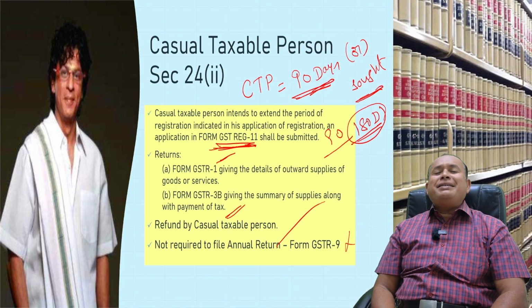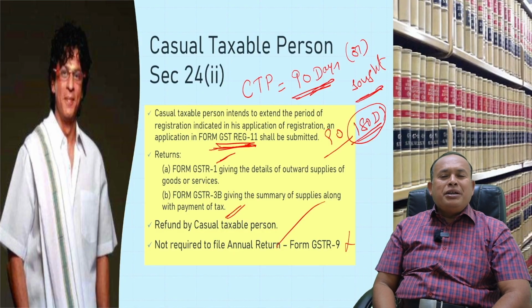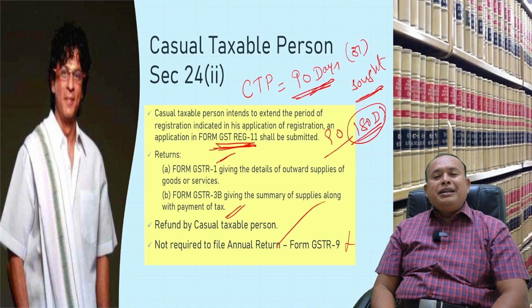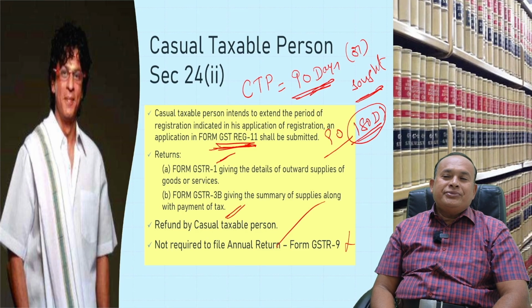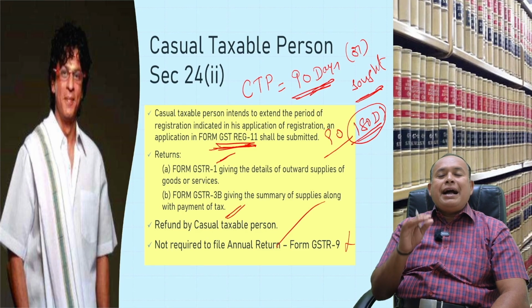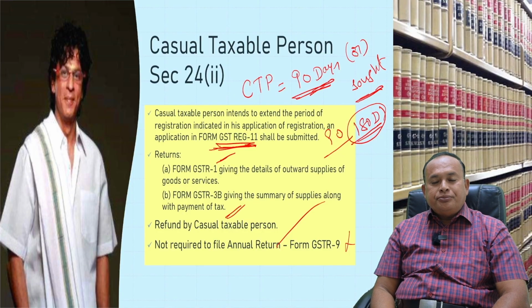Then whatever is left on direct taxes is left to you in your dynamic of learning. But GST is considered 50, you have to get 50. Mission 50. Now, casual taxable person, have you understood or not? Yes, sir. Very good.